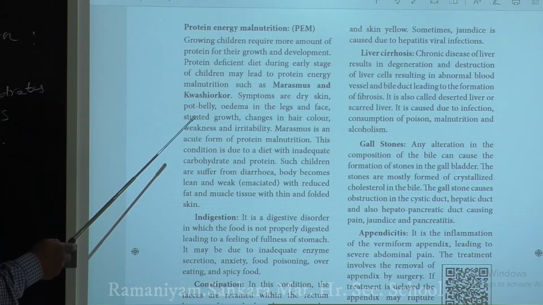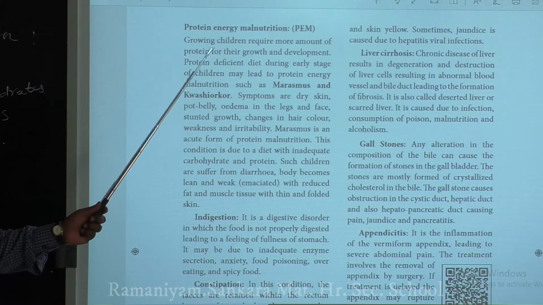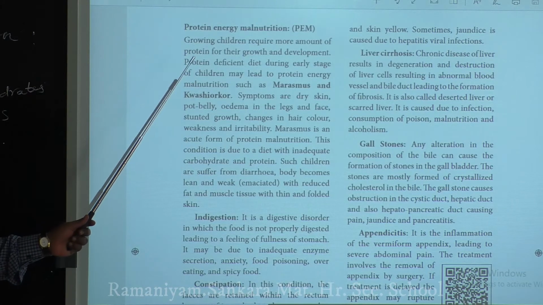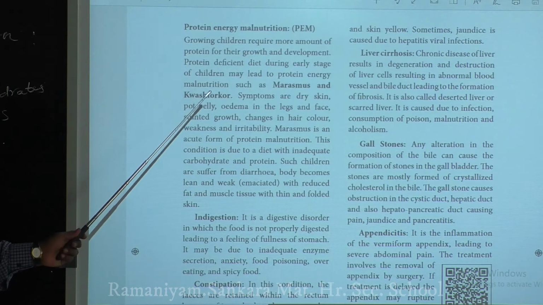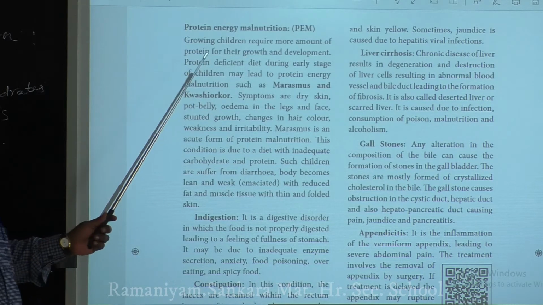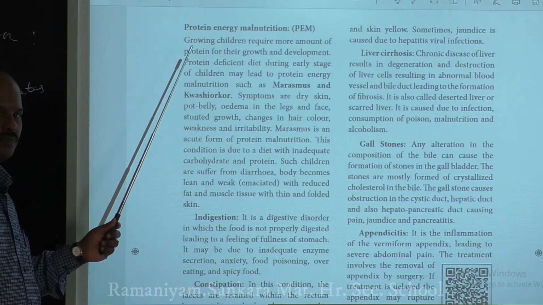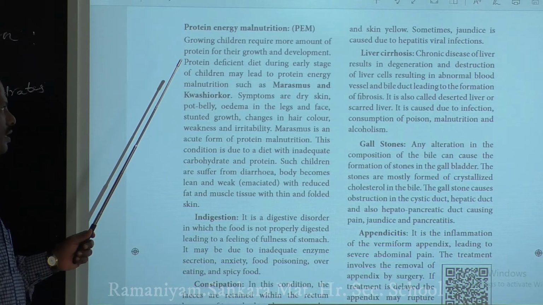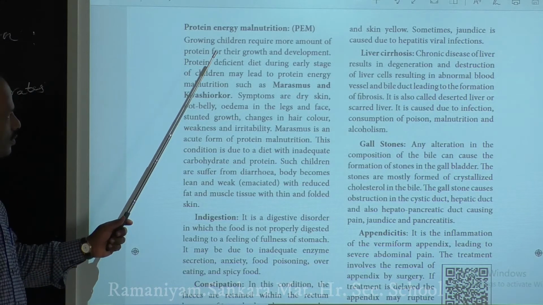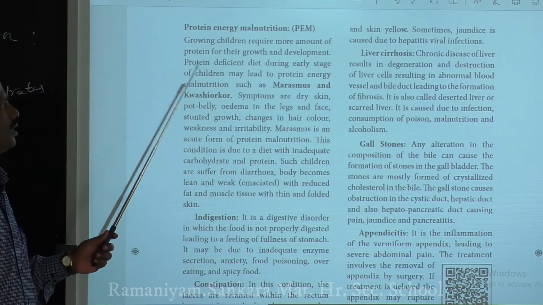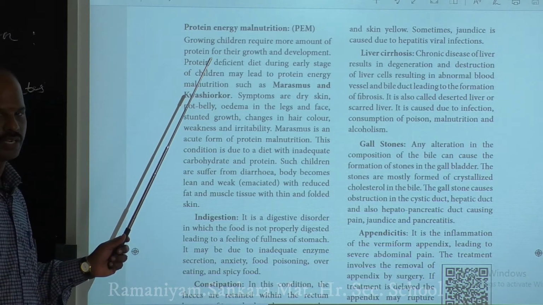This disease is characterized by stunted growth. Growing children usually require more of a balanced diet, especially proteins and carbohydrates.